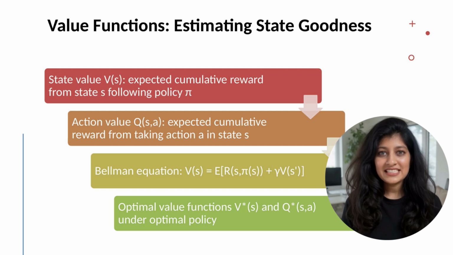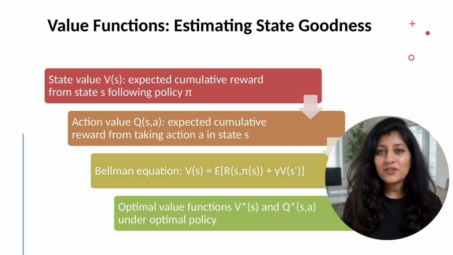Value functions estimate how good states are, how much cumulative reward we can expect. The state value function V(s) under policy π is the expected cumulative future reward starting from state s and following π. In chess, V(s) for a winning position is high. For a losing position, V(s) is low. V(s) depends on the policy. Following a good policy yields higher values.